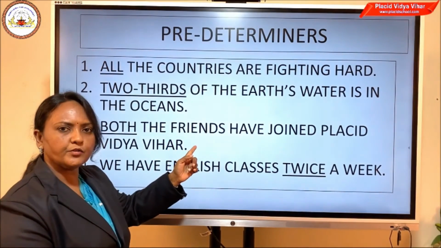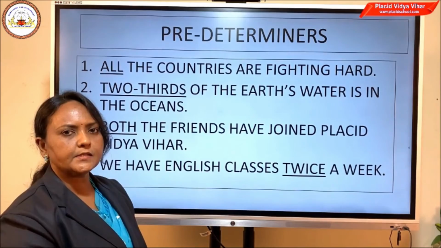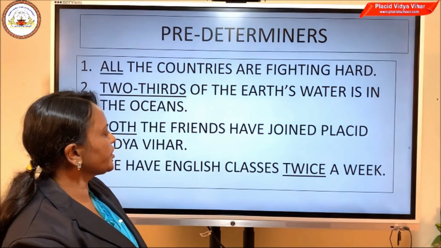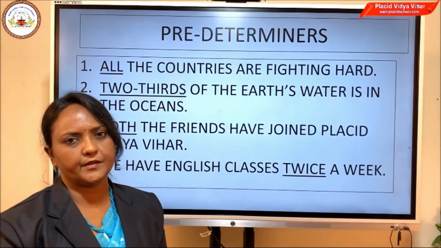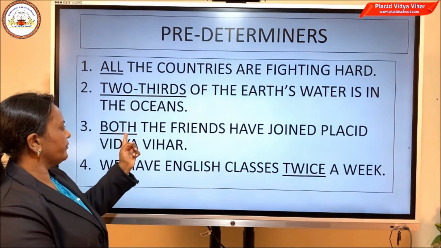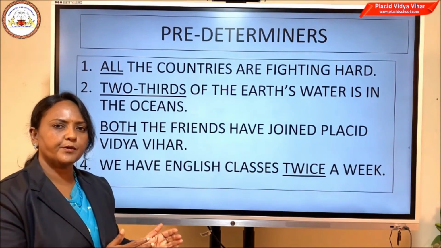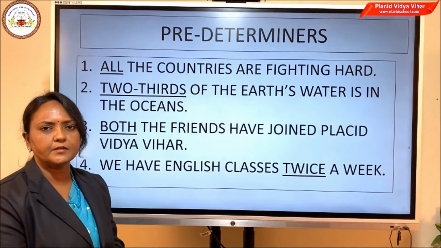Now let us move on to the third sentence: both the friends have joined Placid Vidya Vihar. Both is a predeterminer because it is placed before the central determiner the.